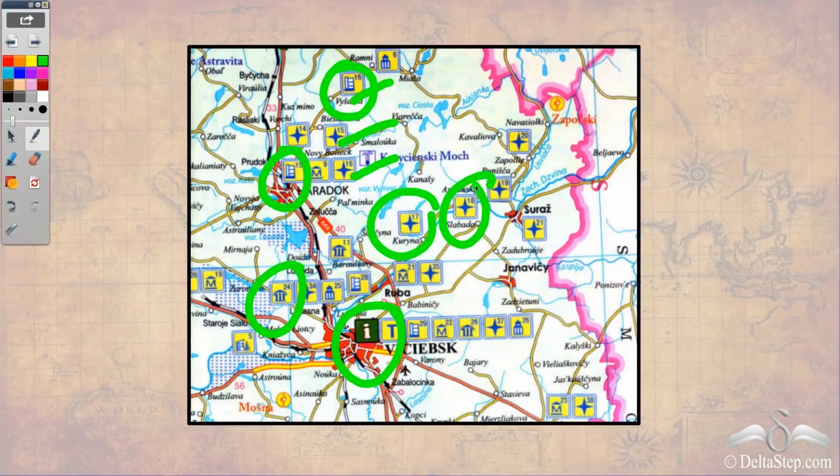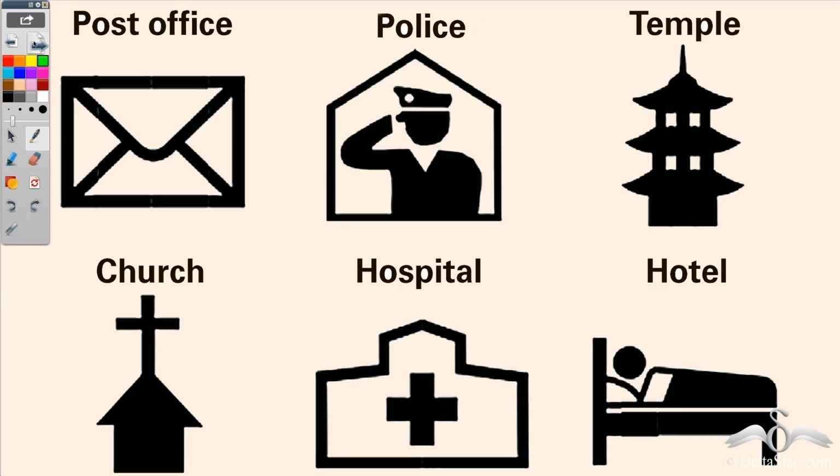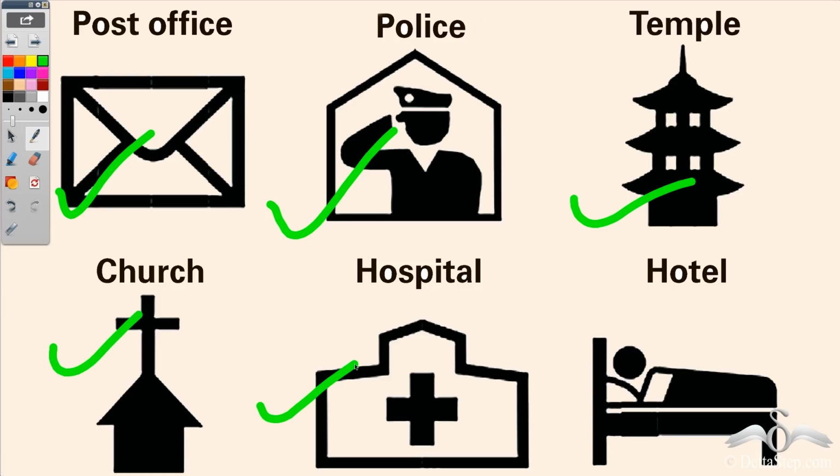But you must be thinking that how do you know the meaning of all these symbols? Well, there are some symbols which are common, and just by seeing the symbols you can understand what those mean. For example, these are some common symbols used in maps. So for post office, you may see this. For a police station, you may see this. For a temple, this is a church, this is a hospital, and this for a hotel.